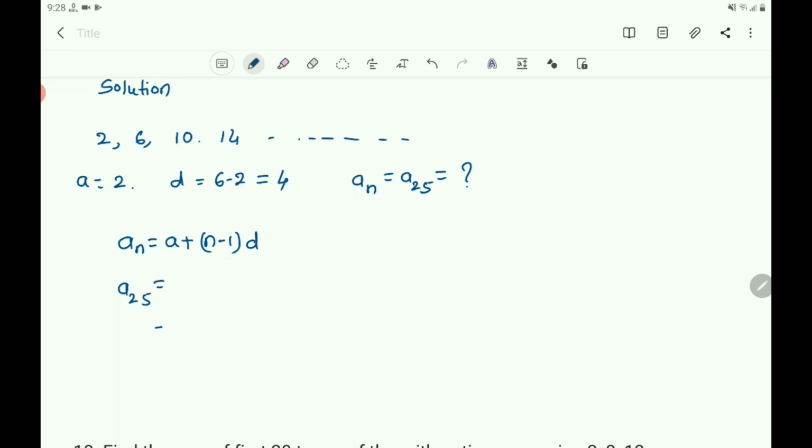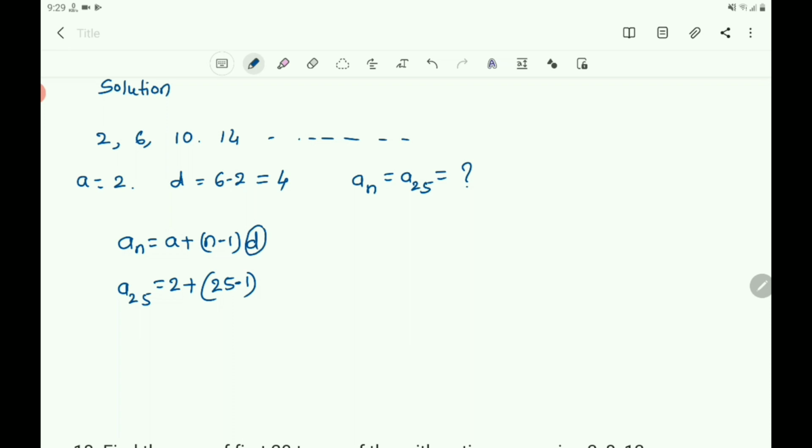Equals, then in the place of A, the value of A is 2. So in the place of A you write 2, plus, in the place of N we have to write 25 because AN is A25 here. So N equals 25, 25 minus 1.